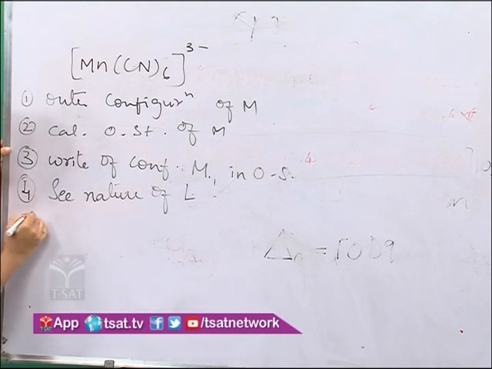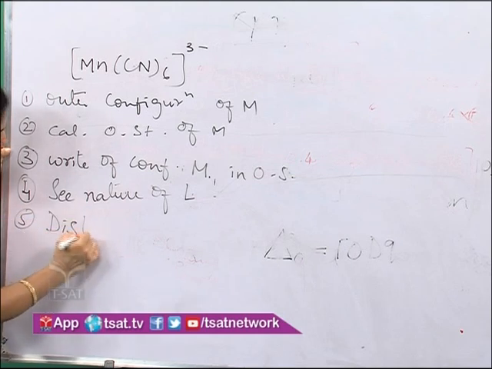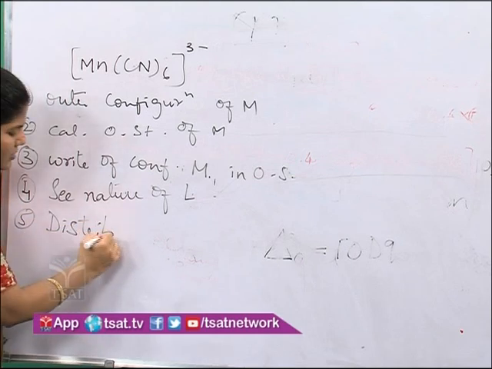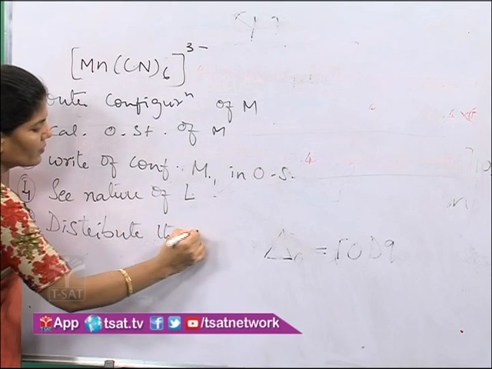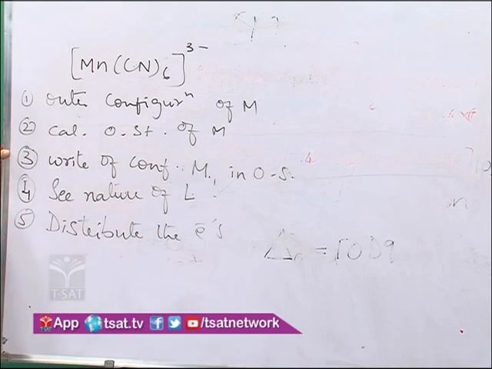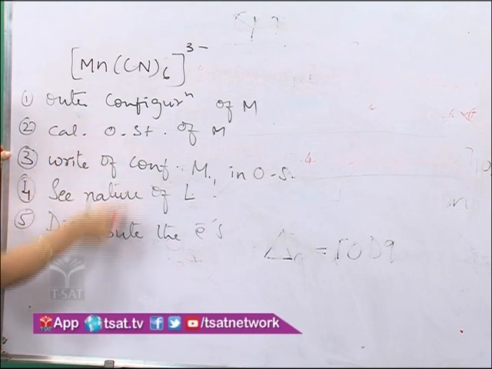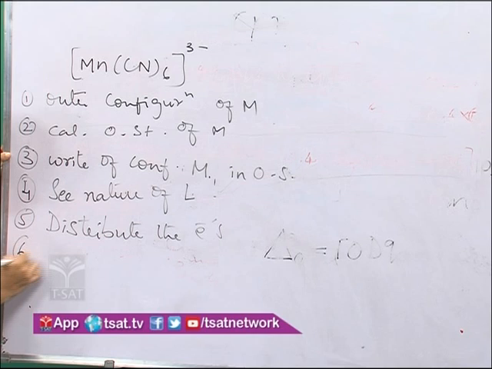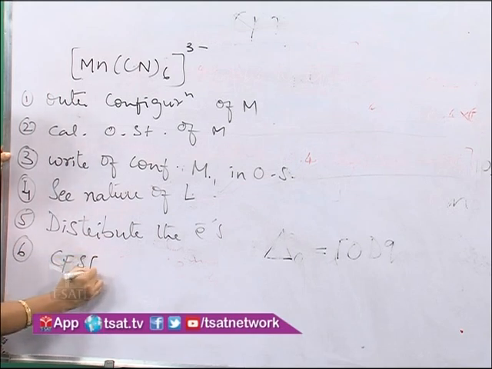Then the fifth step is to distribute the electrons according to that. Okay. Now we'll apply these 5 steps. Then after distribution, calculate CFSE by using the formula I have given.